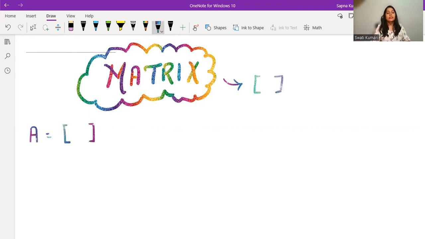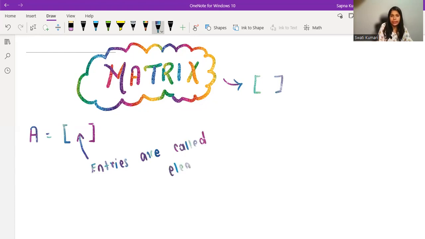Now, one more thing about a matrix: what is the order of a matrix? Before writing the order of a matrix, let me tell you that whatever entries we write inside the matrix are called elements. Each entry is called an element. These are some basic things I'm telling you here, so please make a note of this.